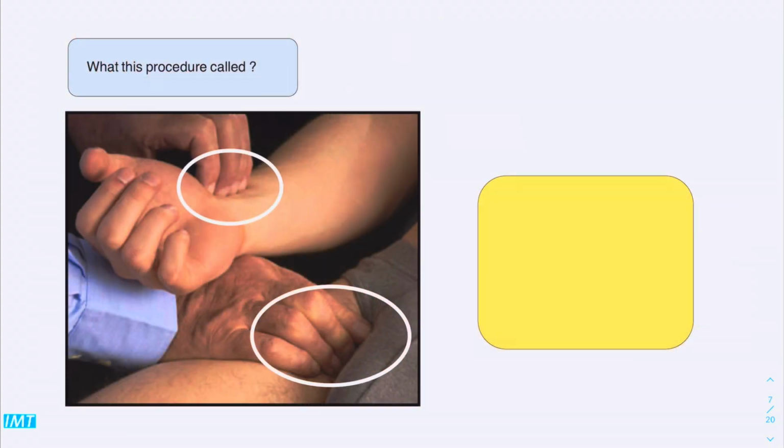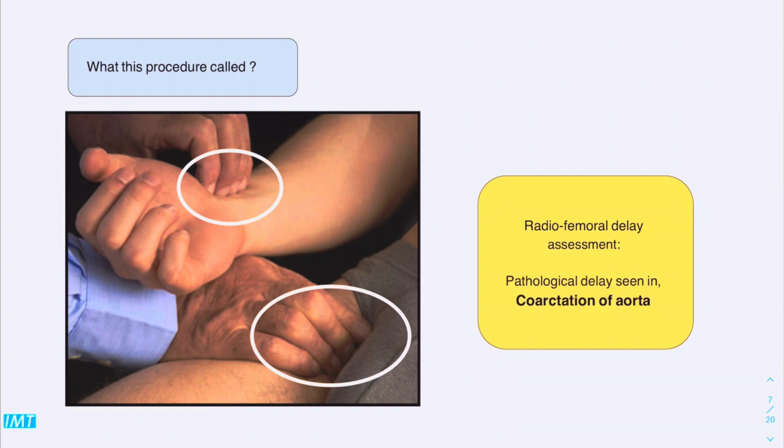So what is this procedure called? Feel free to pause the video to think about it. This procedure is called the radiofemoral delay assessment. We assess the delay between the radial artery pulse and the femoral artery pulse, and there should be an undetectable delay. If we can detect any delay, that may lead us to suspect that this patient has coarctation of the aorta, because obviously if there is a coarctation in the aorta, there might be a delay.